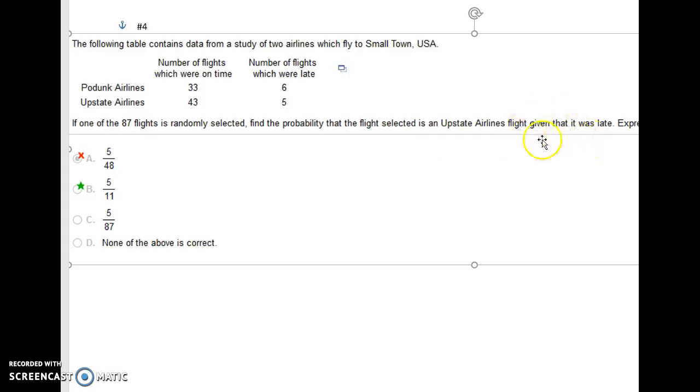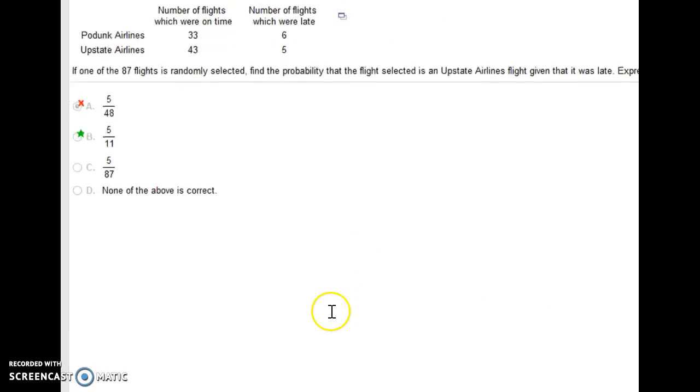Now, there's that special word, given. That means the denominator of our fraction is only going to be the part that's after given, only the late ones. And the top will be the Upstate airlines that were in the late category.